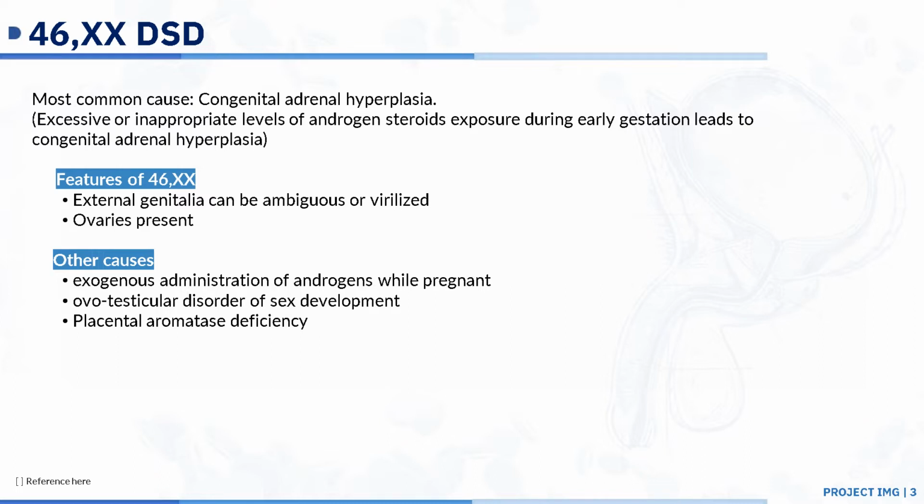And some other causes are ovotesticular disorder of sex development, which I previously mentioned as true hermaphroditism. And lastly, it can also be caused by placental aromatase deficiency. Features of 46XX include external genitalia, which can be ambiguous or virilized, and you have the ovaries present.